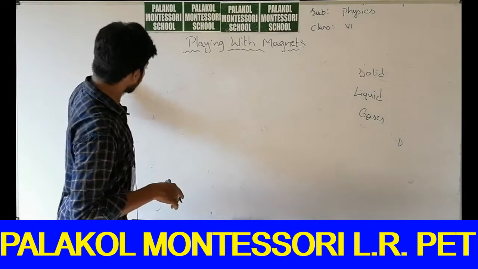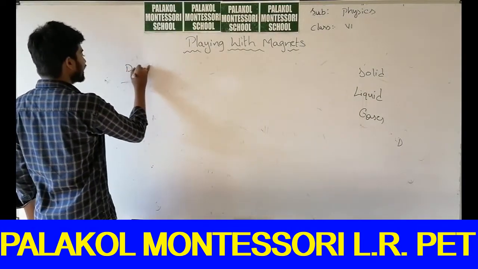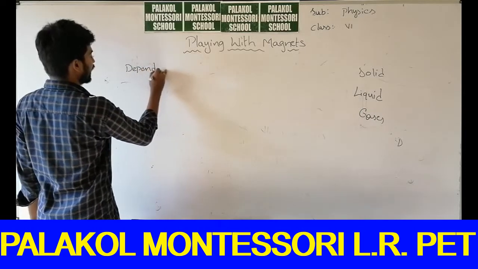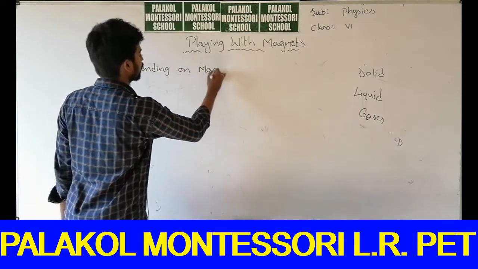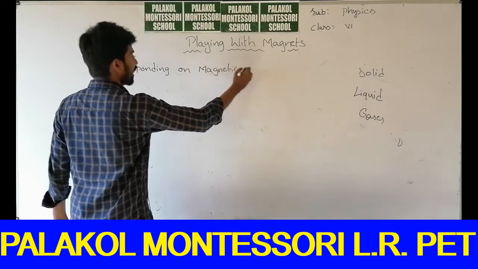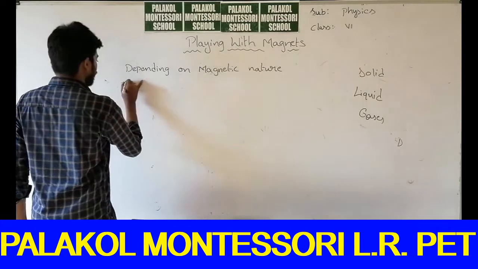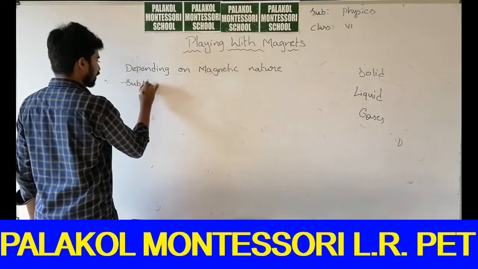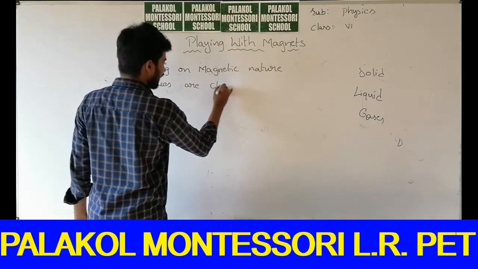But now let us divide substances depending on magnetic behavior, magnetic nature. Substances are classified into two types.